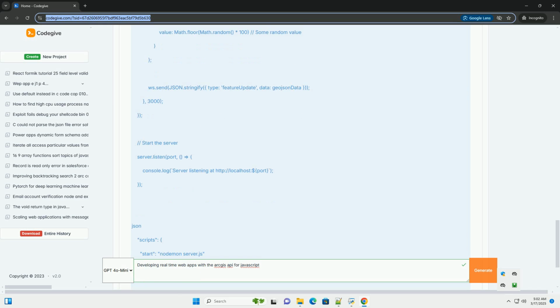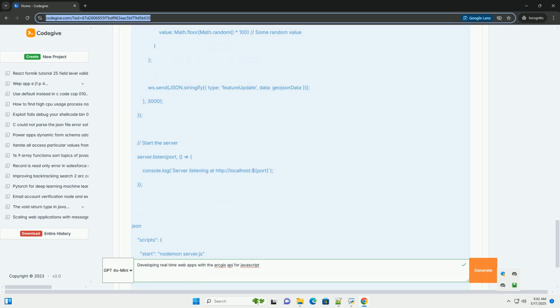Six: running the application. One: start the server if it's not already running. Navigate to the server directory and run npm start. Two: open client/index.html in your web browser. You should see the map displayed. After a few seconds, a point graphic will appear and update its location every 3 seconds. The infoDiv will display the timestamp and value of the current feature.